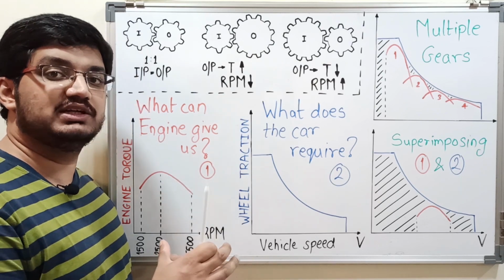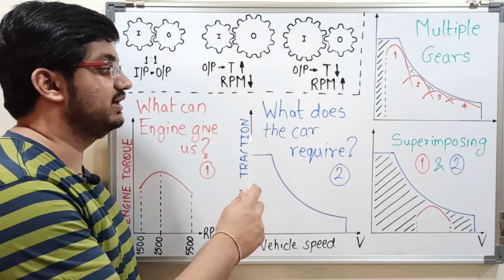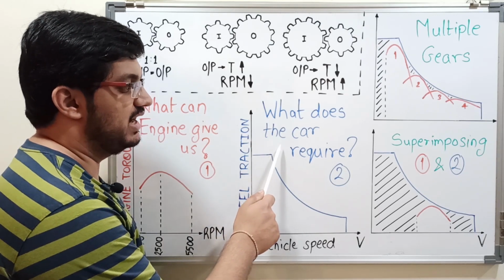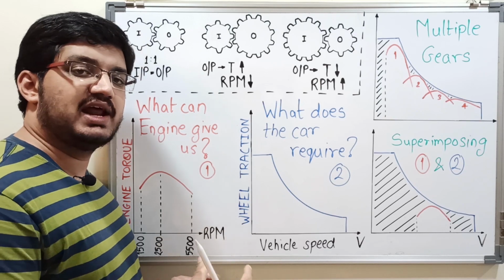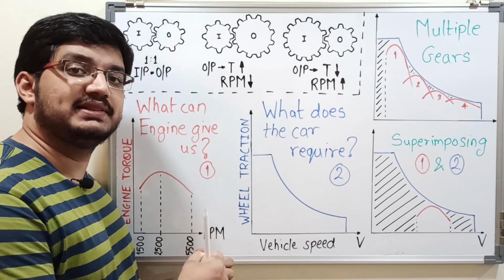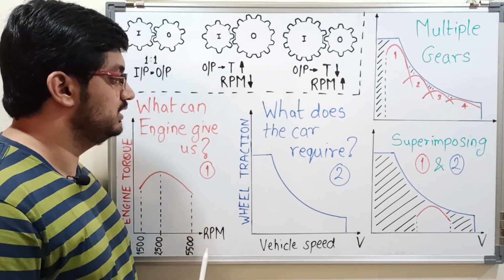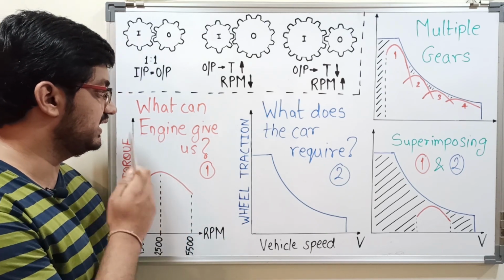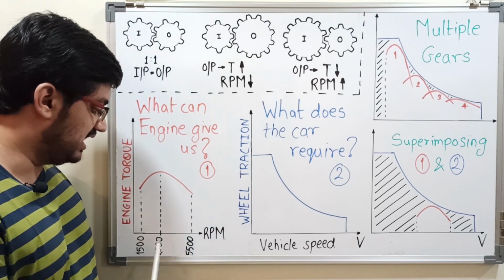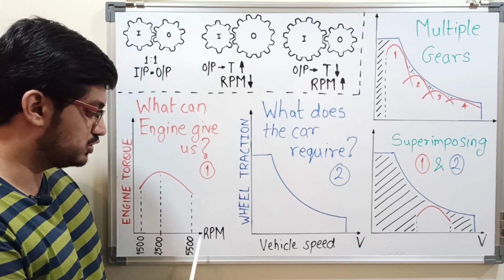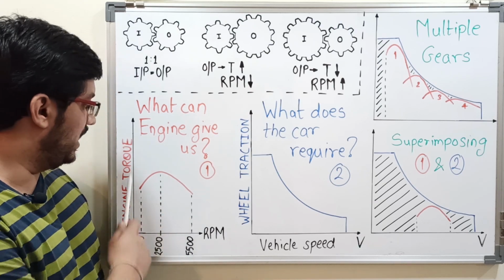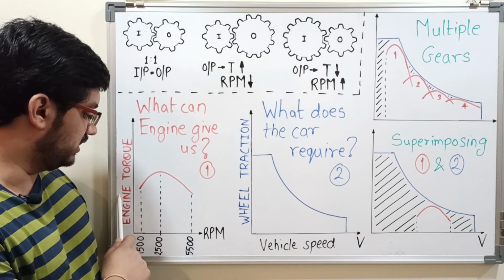What torque values can the engine provide us with? And the second thing is, what does the car actually require? That is, in different scenarios, what does the car demand from the engine? What does the car need the engine to do? So first let us start with what the engine can give us. This is a graph showing engine characteristics. The x-axis shows the engine RPM and the y-axis shows the engine torque.